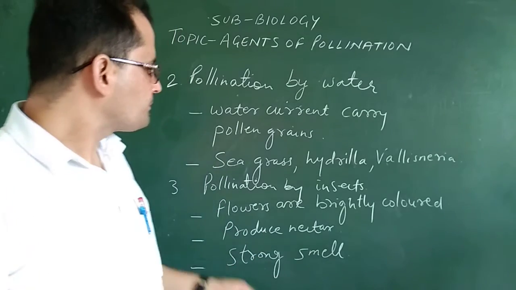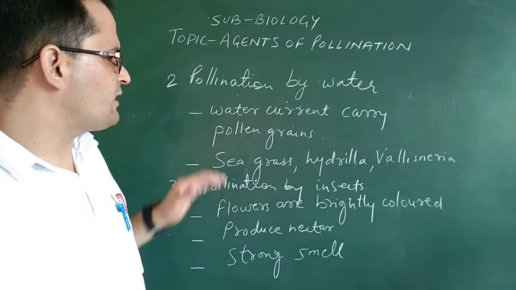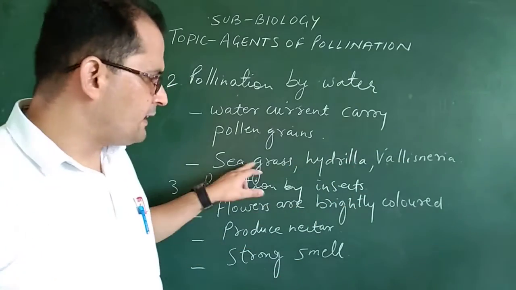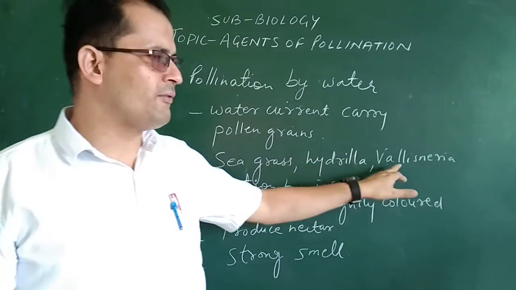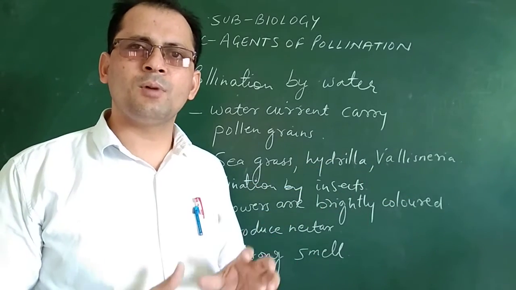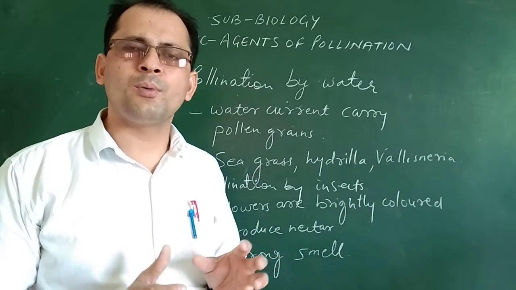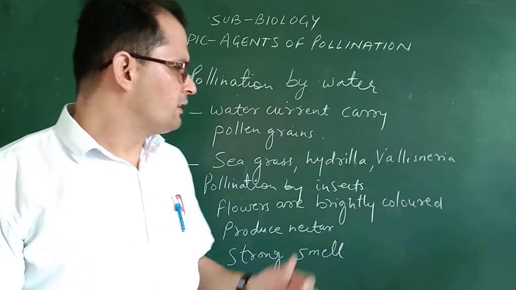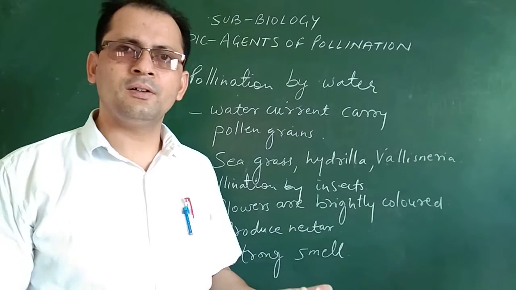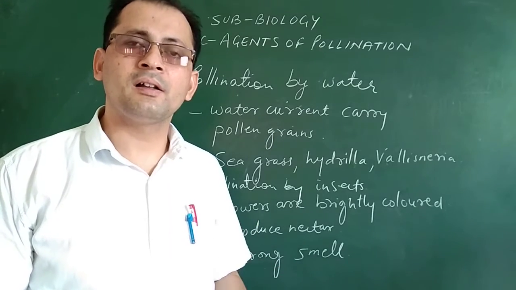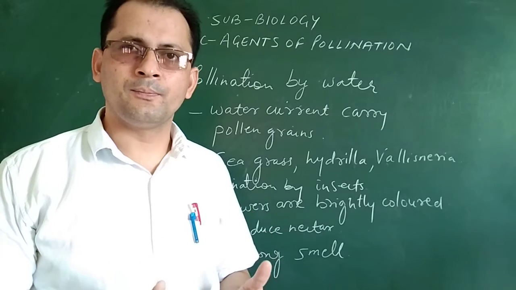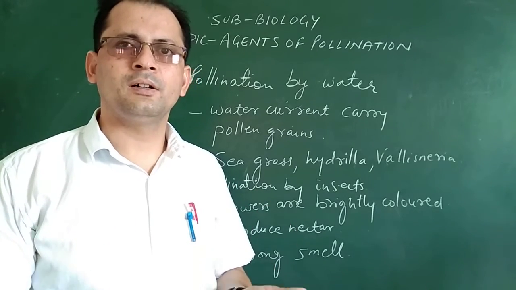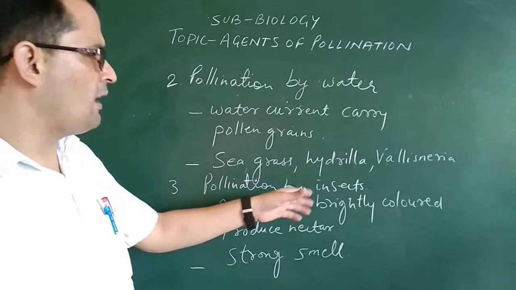I have written some examples: seagrass, Hydrilla and Vallisneria. These are some of the aquatic plants which are pollinated with the help of water. Means their pollen grains are transferred from male part to the female part with the help of water. ठीक है, ऐसा pollination जो किसकी help से हो रहा है बेटा? पानी. Okay, then third one, pollination by insects.